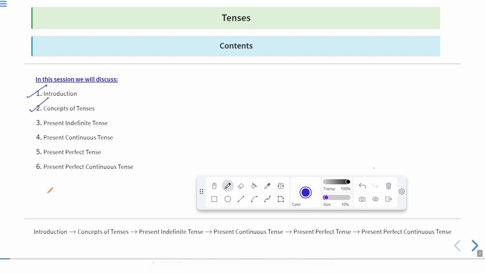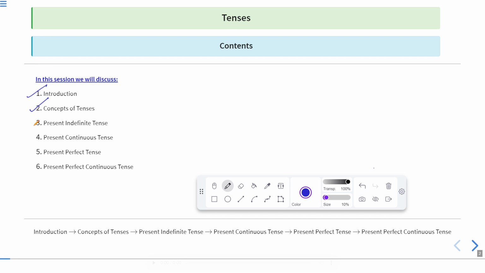Now we'll discuss concepts of tenses. There are various concepts related to tenses that we are going to discuss in this session. Now we'll also discuss the types of tenses, and present tense is one of those types. Tenses can be classified further into present tense, past tense, and future tense.